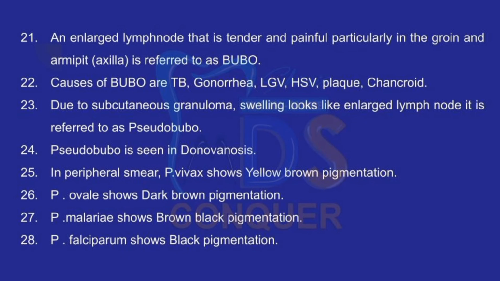Now let's see some Plasmodium species, their staining on peripheral smear. Firstly, Plasmodium vivax. It shows yellow-brown pigmentation in peripheral smear, whereas Plasmodium ovale shows dark brown pigmentation, Plasmodium malariae shows brown-black pigmentation, and Plasmodium falciparum shows black pigmentation. All these points are important mainly for you when you are solving a case-based question. So try to remember them and don't confuse.